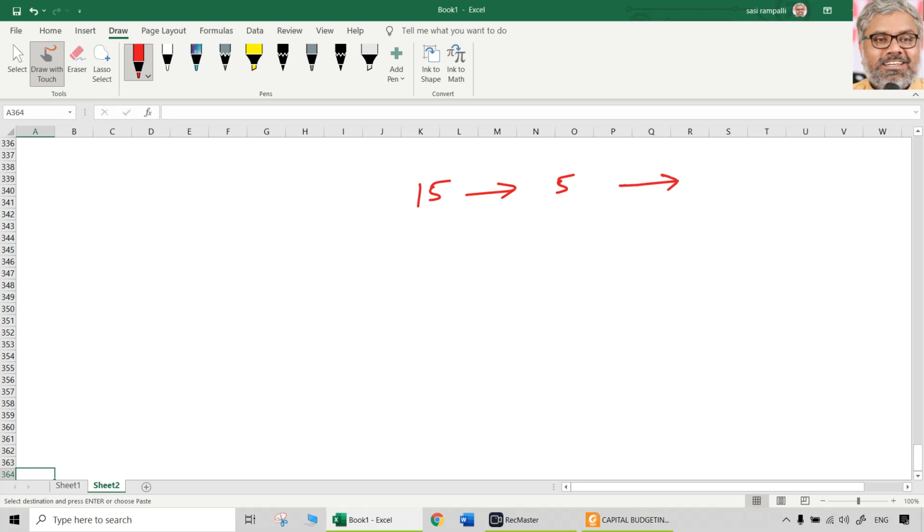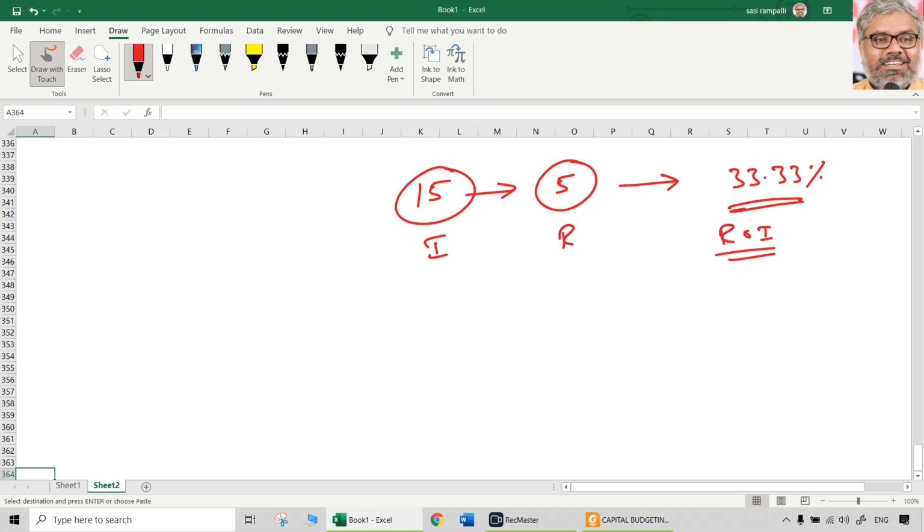Good. 5 on 15 crores, so they got around 1/3 profit, say a 33.33% profit rate. This is profit directly, this is cost. So whatever their investment is, the return on that is this much. So return on investment is more or less conceptually similar to IRR.